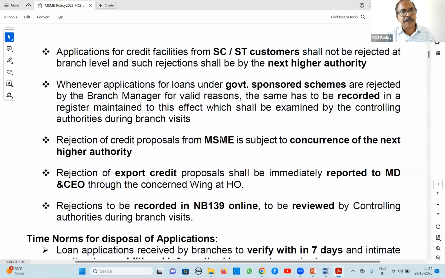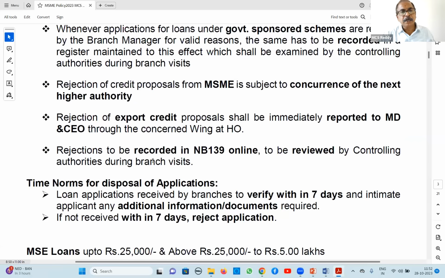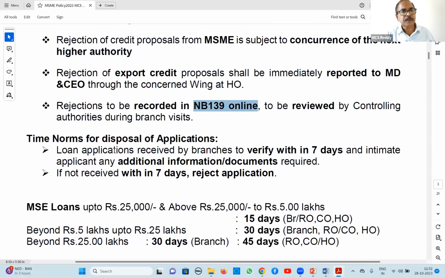MSME, concurrence of next higher authority. Next, export credit rejection should be reported to MD and CEO through the concerned wing. And whatever rejections are there, they are to be recorded in NB 139 online. It will be reviewed by controlling authorities during branch visits.